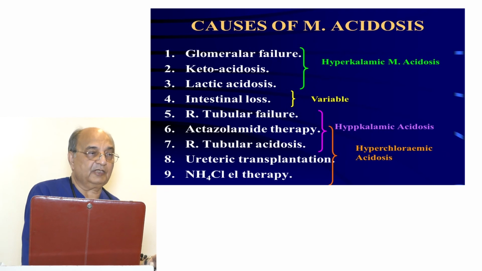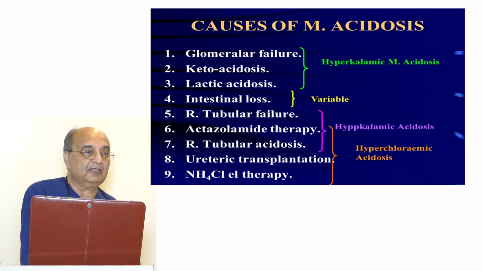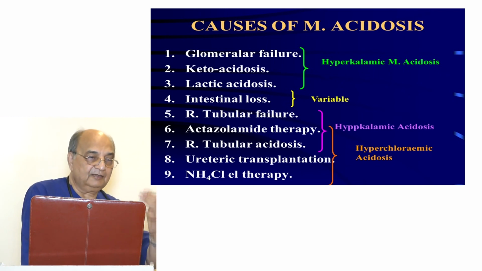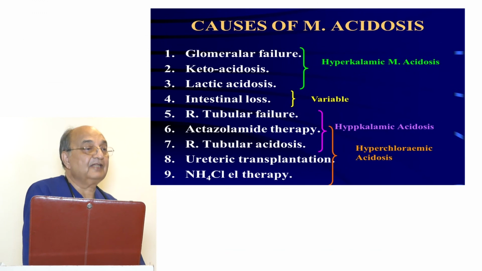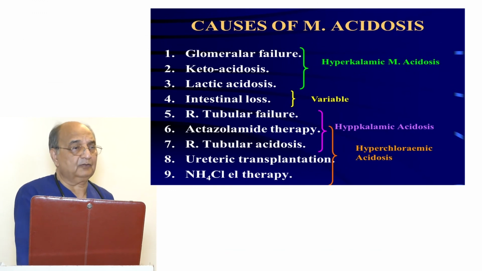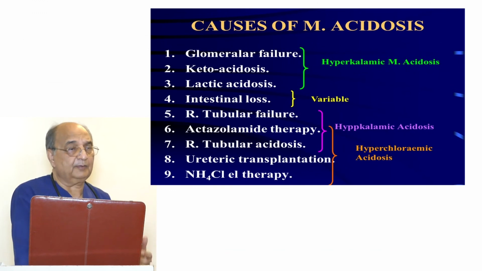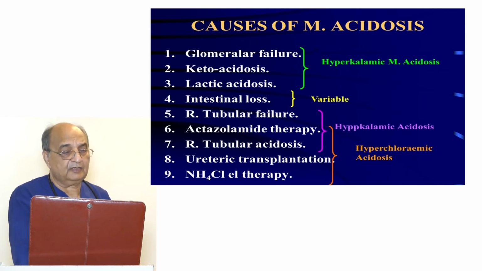In exchange with the potassium, sodium is reabsorbed, and the anion which goes with the sodium inside the cell is chloride. So the chloride excess is there and the loss of potassium. So the body goes into hypokalemic, hyperchloremic metabolic acidosis. It's very easy to diagnose from just looking at the chloride and the potassium. You can find out the causative factor.